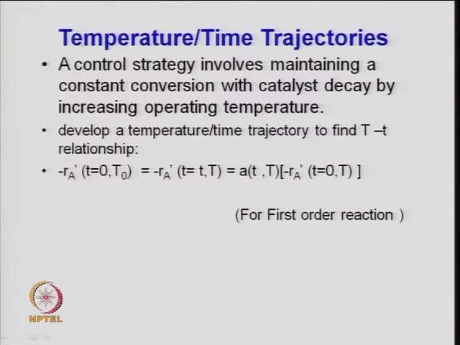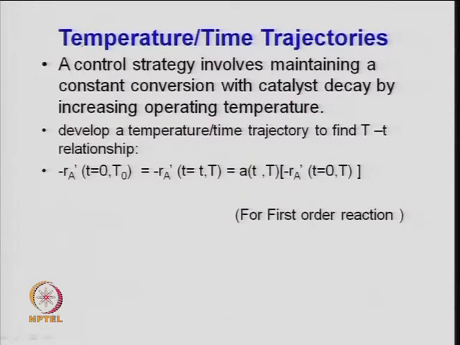So, this is important. When the catalyst deactivation is very fast, just as I said the catalyst deactivates continuously, as in a fluid catalytic cracking or moving bed reactor, this kind of temperature time trajectory may not be effective, right. So, this is effective only when the deactivation is slow, or the activity drops at a slower rate. So, in order to maintain the activity, one can increase the temperature after a certain time, or one can have a temperature time trajectory something like this, right, T versus time.